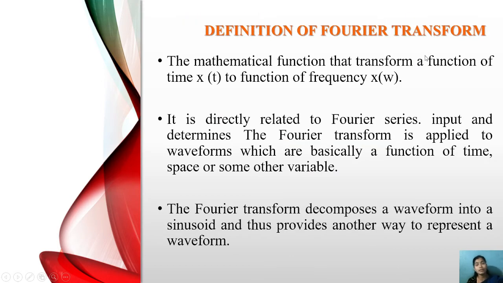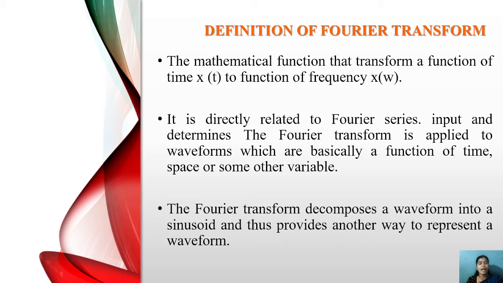Then after that, what is meant by the Fourier transform? You know that in the diagram we see a wave transformed from one form to another, a sum of simple waves is generated. This wave is a physics form, and it is generated in mathematics. Hence its definition is formed: a mathematical function that transforms a function of time, where a wave is rotated over some distance with time, a function of time x(t), to a function of frequency x(w). It is directly related to the Fourier series.